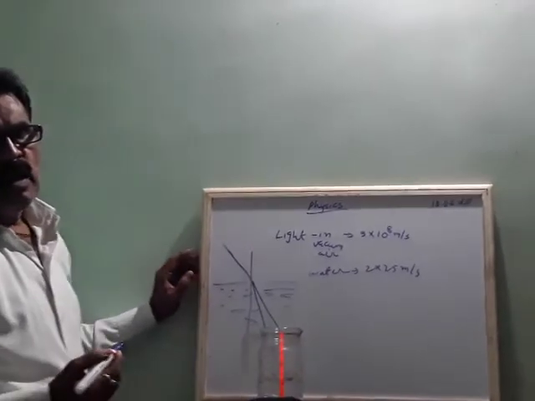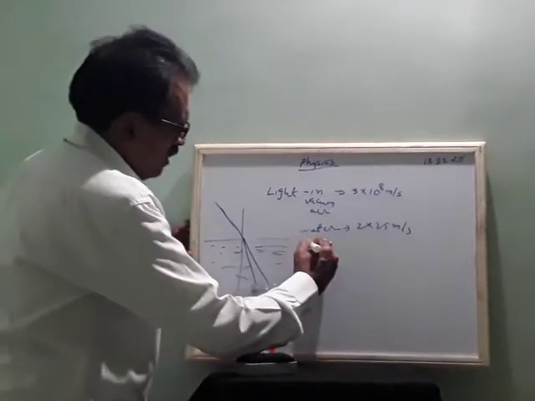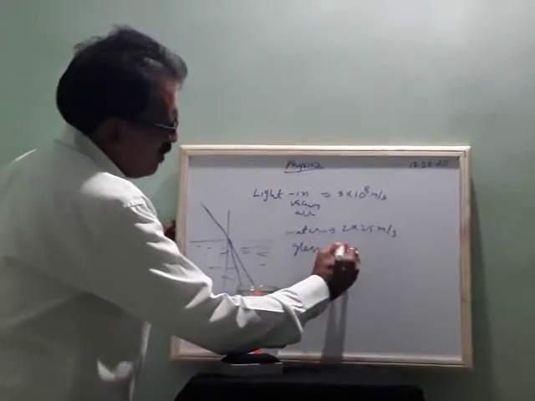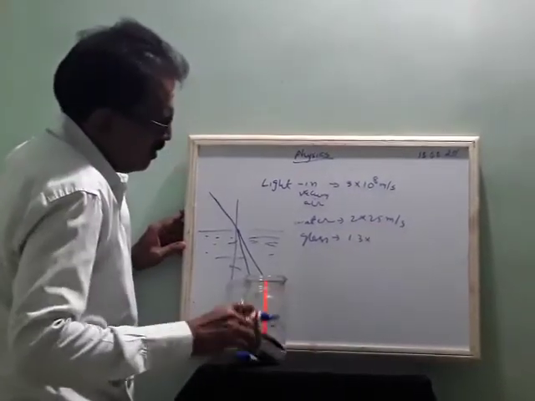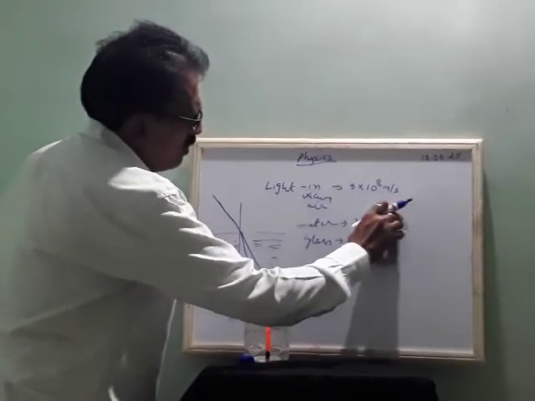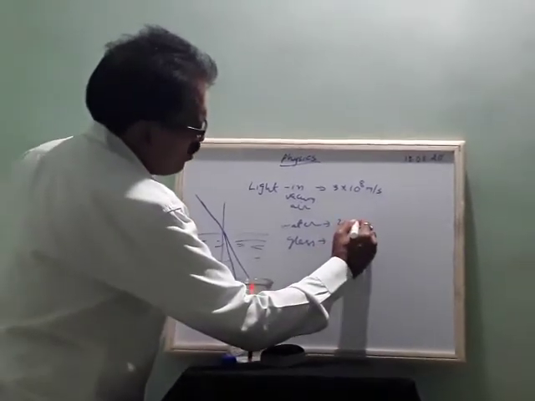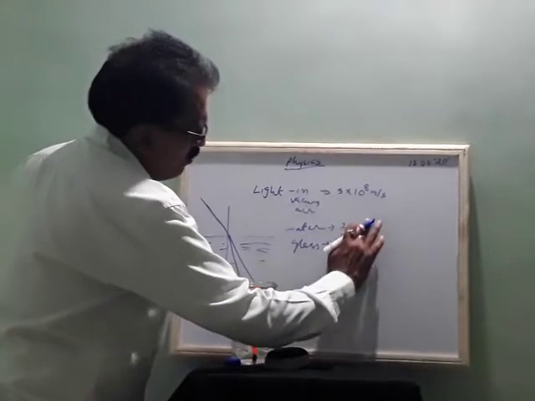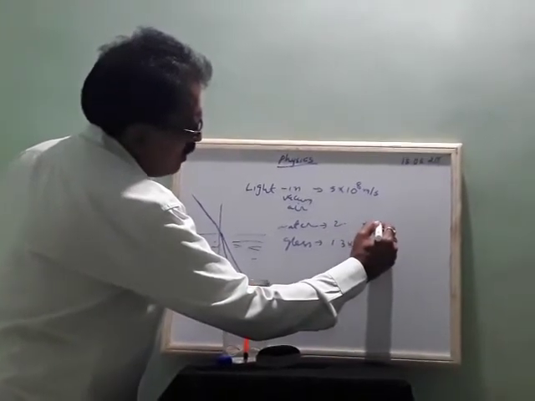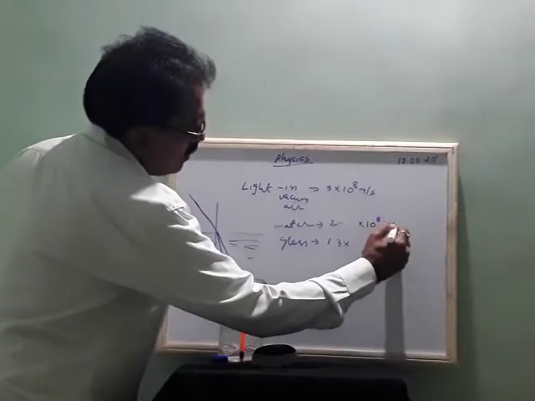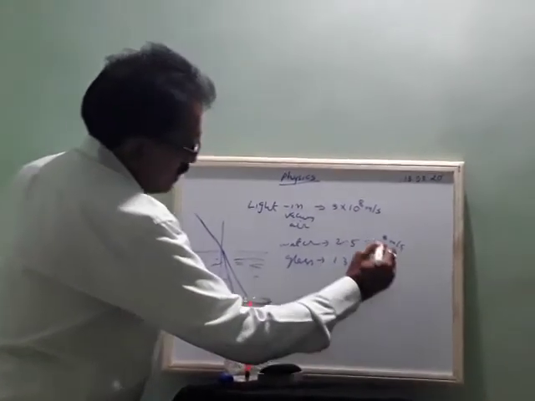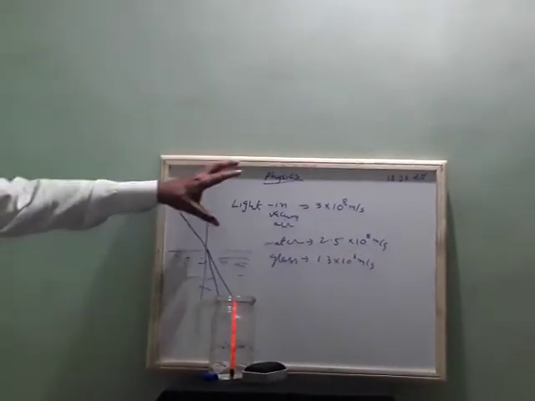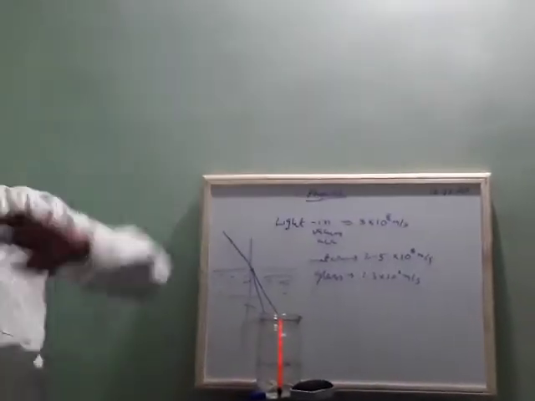And the speed of light which travels in glass is about 2 into 10 to the power of 8 meters per second. So these are used to define the refractive index.